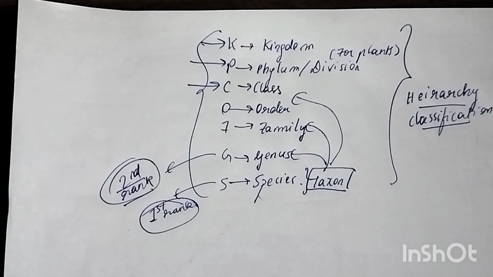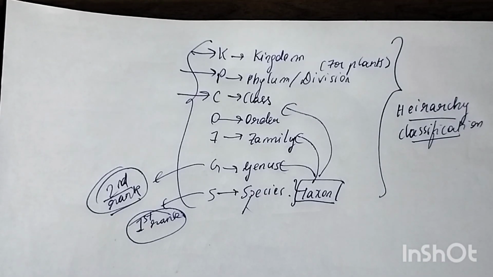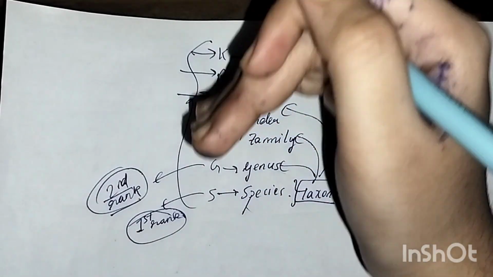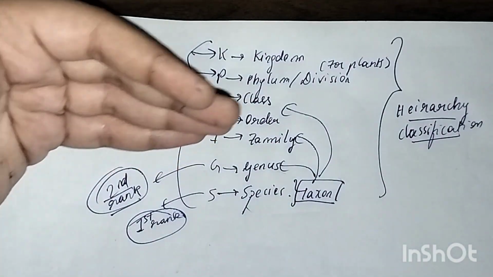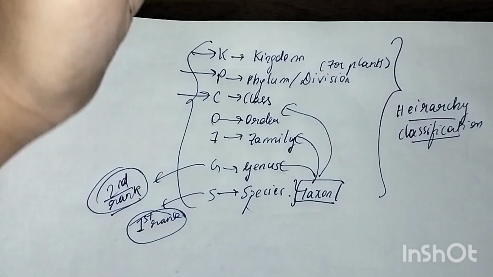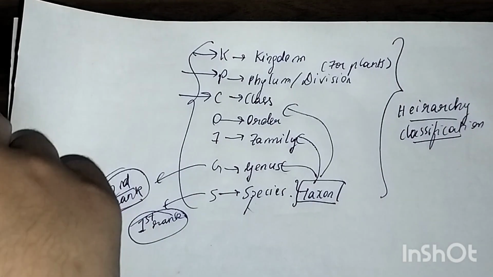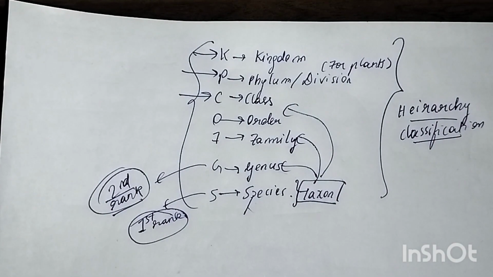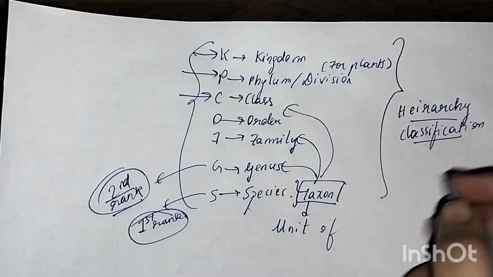Taxon is basically classifying anything; any classification is known as a taxon. For example, if I classify humans, humans are also a taxon. If I classify dogs, dogs are one taxon, animals are a taxon. Similarly, but the way we are giving it hierarchy, that is known as ranks. Like species, the first rank, genus, the second rank. The hierarchy of steps which we are giving is known as the ranks. Are you getting the difference here? Yes. Now this taxon is basically a unit of classification, you can remember.